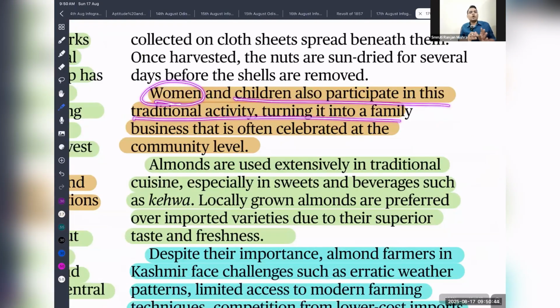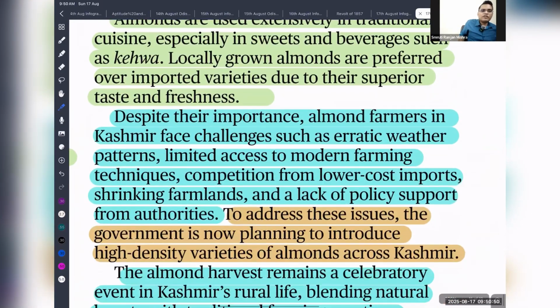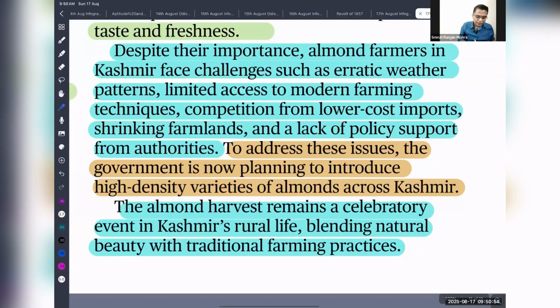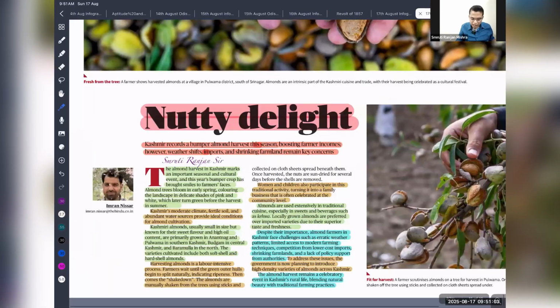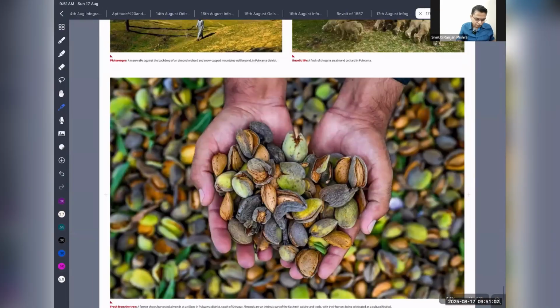Almond is used in a lot of traditional cuisine, like sweet dishes, and local people prefer the local almond because of its sweet taste and good quality. The almond harvest remains a celebratory event in Kashmir rural life, blending natural beauty with traditional farming practices. You can see here how they are harvesting the almonds. These are almonds, and this is the process.